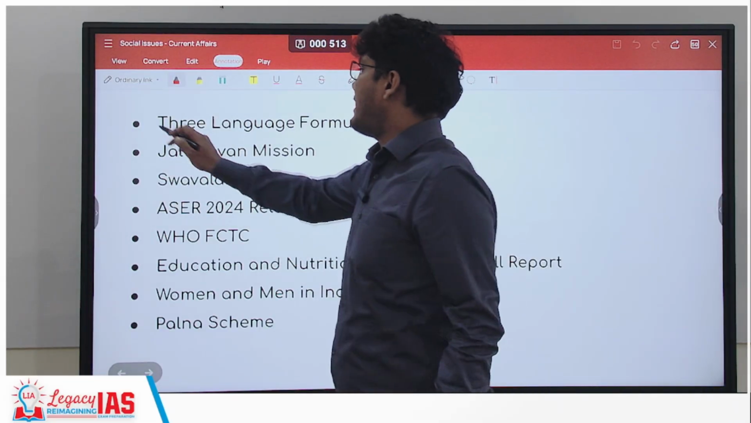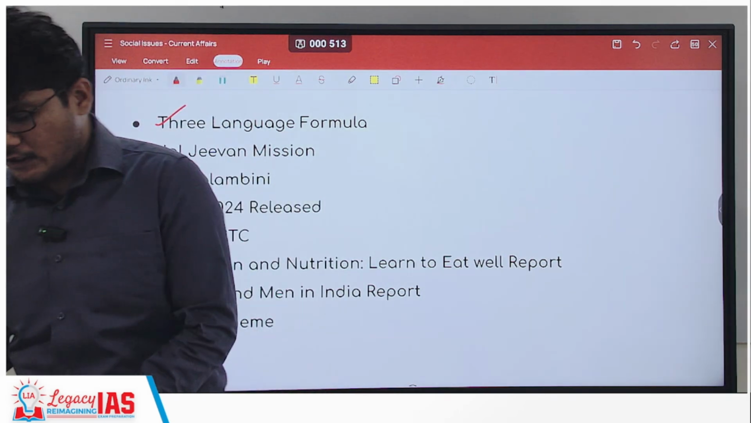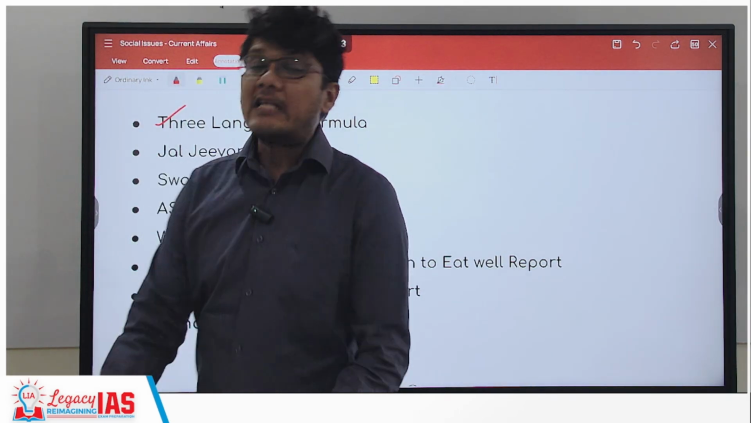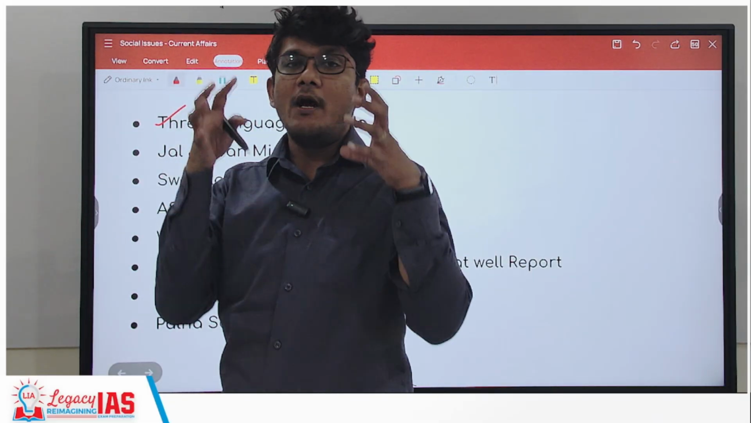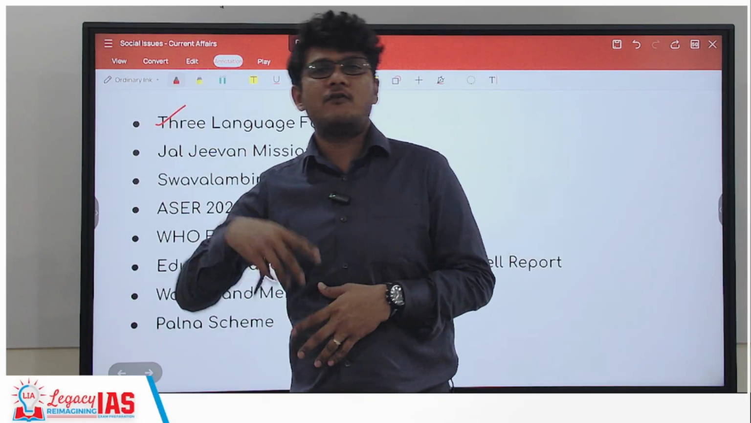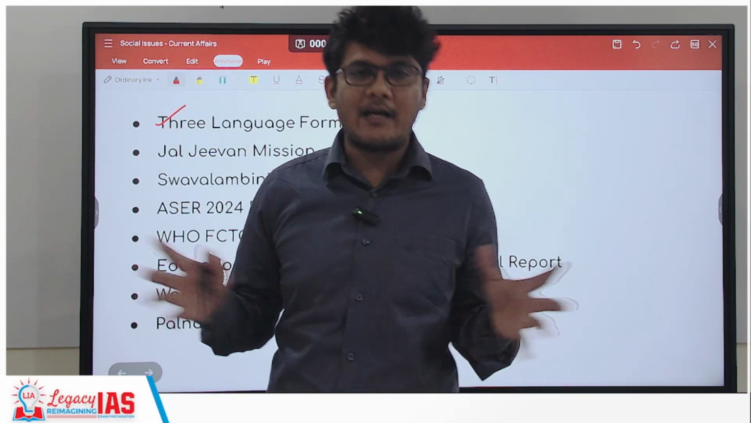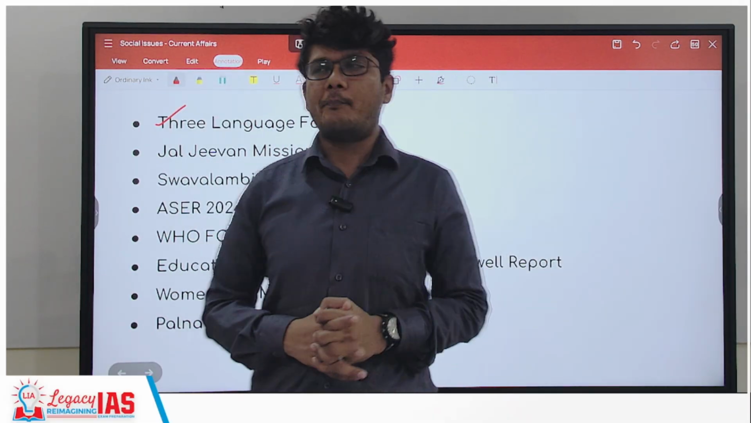We have the 3-language formula. So there have been protests with respect to this in various states. Right, we'll see what this 3-language formula is, how it was previously and what it is presently. We won't go into the analysis of the good and the bad or the ugly or anything like that. We will just stick to facts and concepts important for prelims.